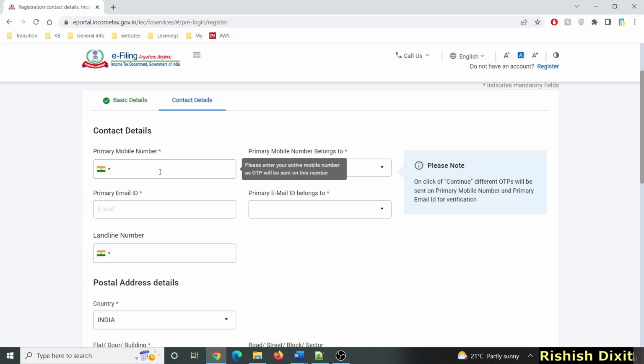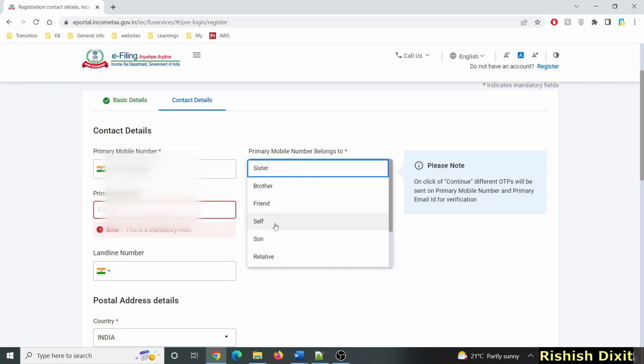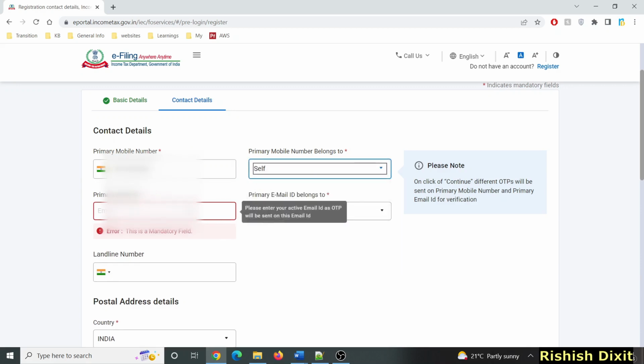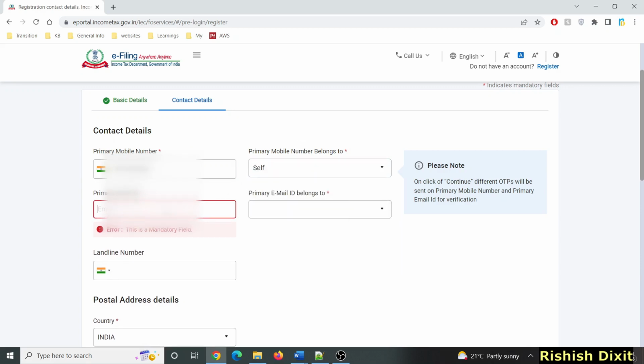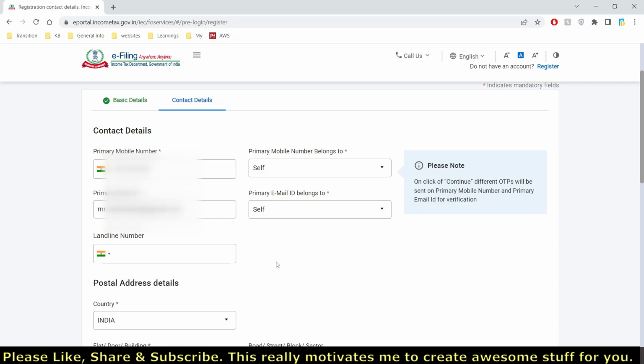Then you have to provide your contact details. Just to ensure, you have to provide a mobile number and email ID where you can get OTP, because you need that OTP in this registration. So make sure about that. So just fill in the mobile number, then primary mobile number belongs to. You have to select from the drop down, self, if the number belongs to you. Then you have to enter your email ID as well, and then primary email ID belongs to. So just select from the drop down.